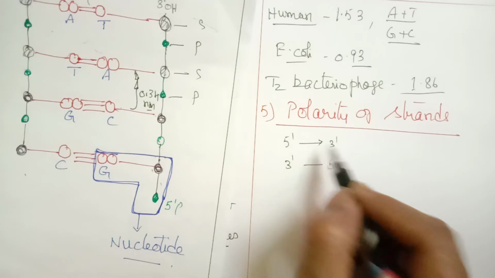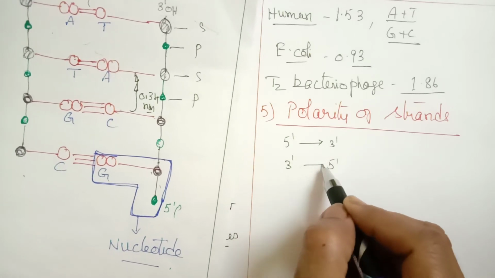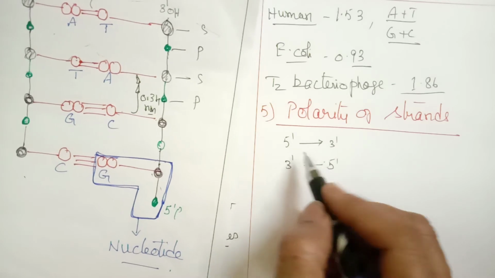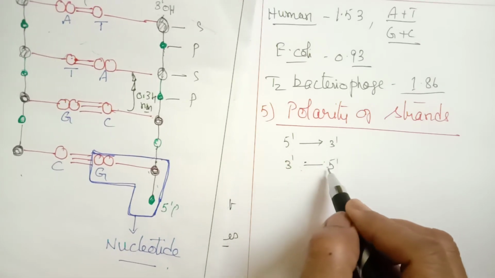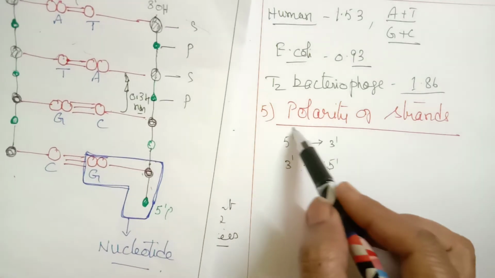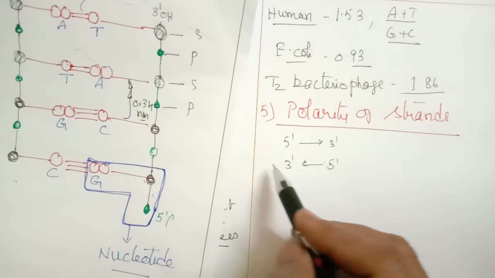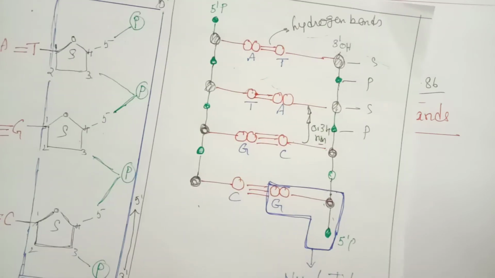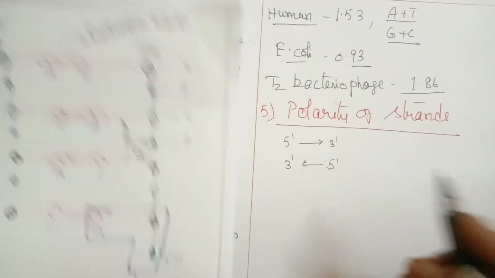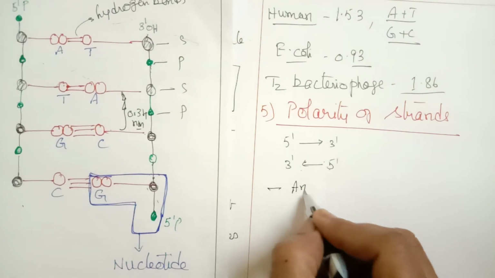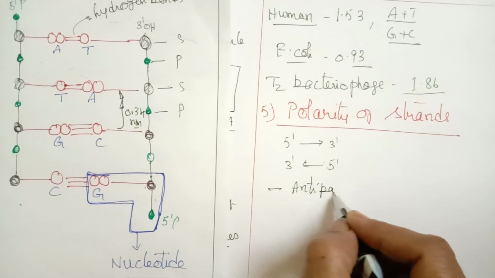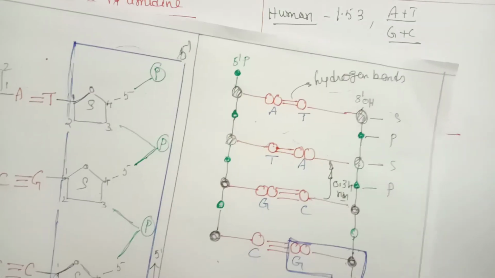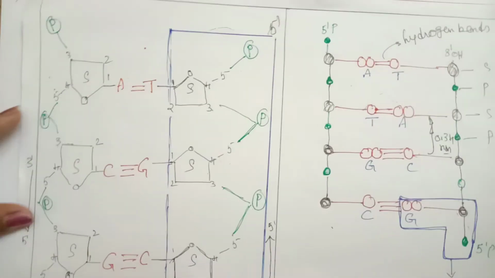This is 5' to 3', and this will be from 3' to 5'. So polarity is always given in opposite directions. The two strands are always in opposite directions. This feature is called the anti-parallel nature. That is called polarity.